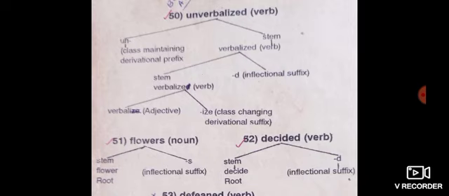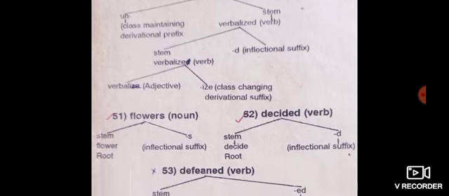Again, verbalized divides into two parts. These are as follows: verbalize and d. Verbalize is a verb, a stem word, and d is an inflectional suffix. Then again, verbalize divides into two parts, verbal and ize. Verbal is an adjective. Ize is a class changing derivational suffix.